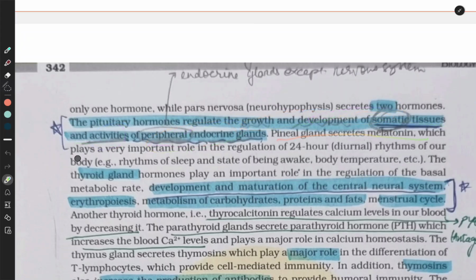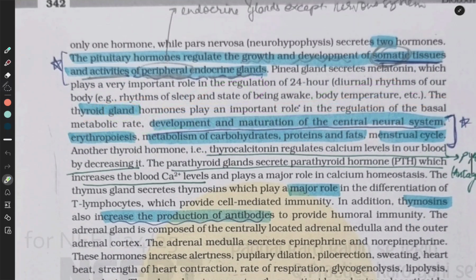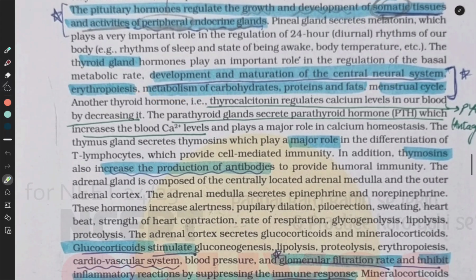The pineal gland secretes melatonin, which plays a very important role in the regulation of the 24-hour diurnal rhythms of our body, such as the rhythms of sleep and wakefulness, body temperature, etc. The thyroid gland hormones play an important role in the regulation of metabolism, development and maturation of the central nervous system, erythropoiesis, metabolism of carbohydrates, proteins and fats, and the menstrual cycle.